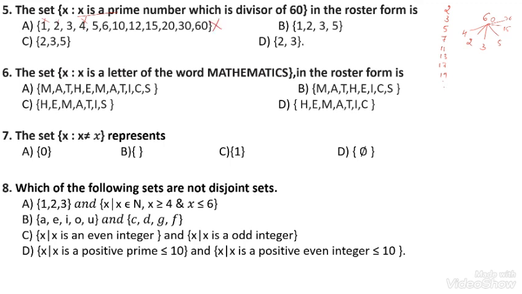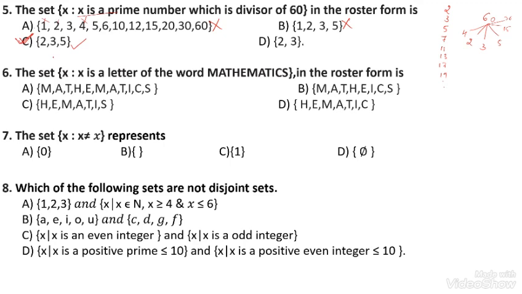Here they have given 1, and 1 is not a prime number, so I will discard the option B. Similarly, for C, 2, 3, 5. Okay, it is correct. Here 2, 3, but 5 is also a divisor of 30. That's why the option number C is correct.